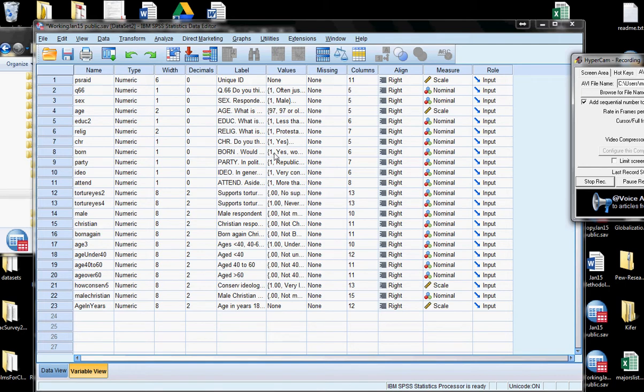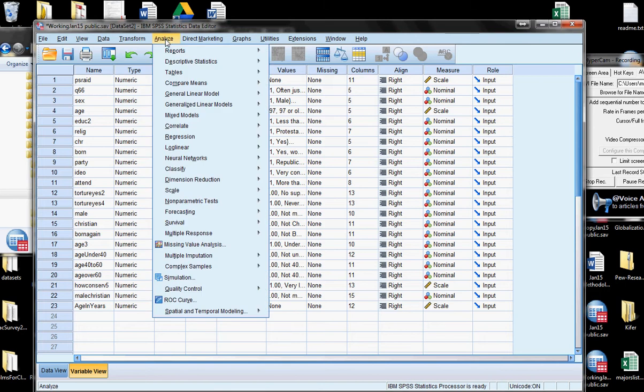And in the data set in front of you, I have coded this variable torture yes to, where a 1 is somebody who said anything from torture is rarely justified all the way up to it is often justified, whereas people who said that it was never justified were coded 0. And so 0 if you don't think it's ever justified, 1 if you think it's justified under at least some circumstances. So let's start off by doing what we might normally do to take a look at this variable and make sure it's coded right.